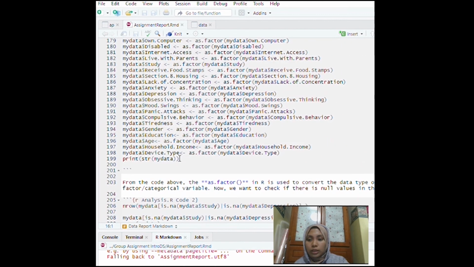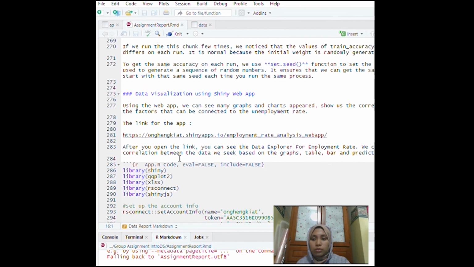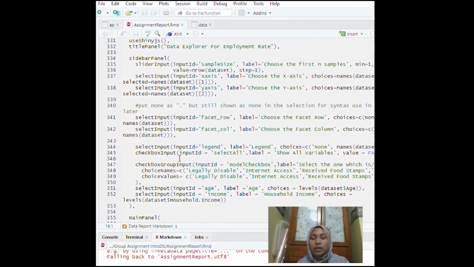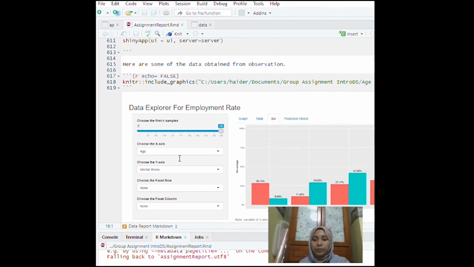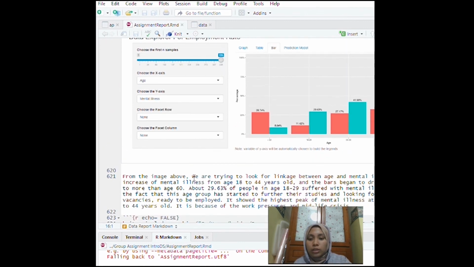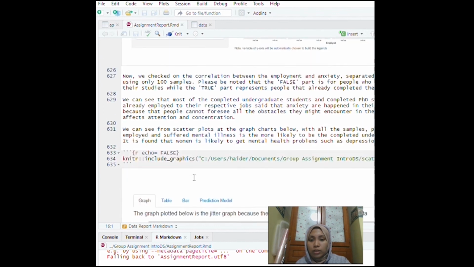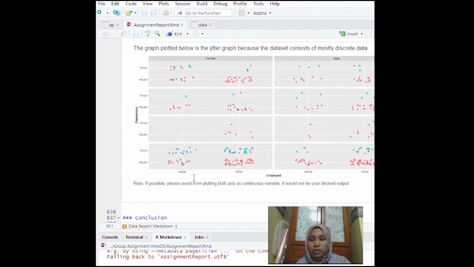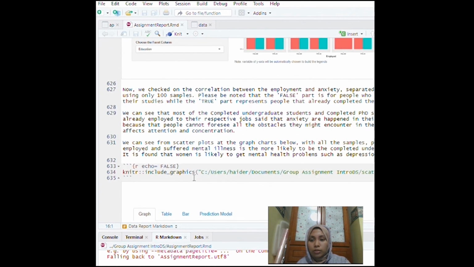After that, using the Shiny Web app for data visualization to look at the graphs and the columns. Click the link here, and then you can access the web app. After that, I show some of the bar charts from the web app. Some of them I screenshotted and put here. This is one of the examples of the bar charts, and then some explanation with the pictures, and then the conclusion.